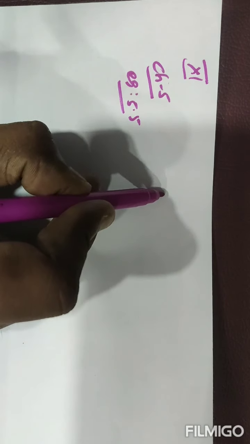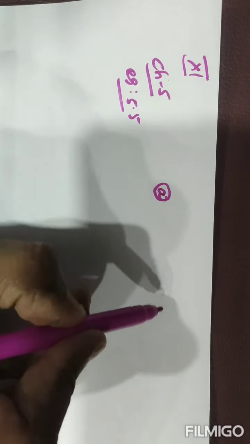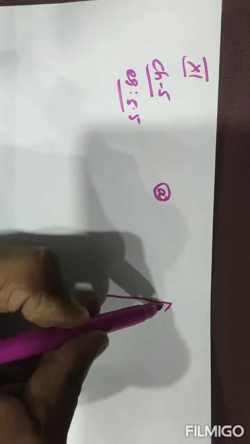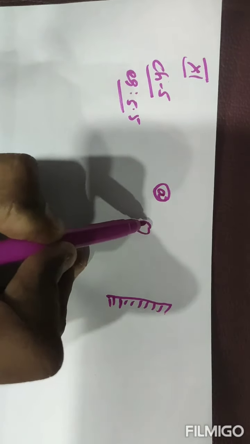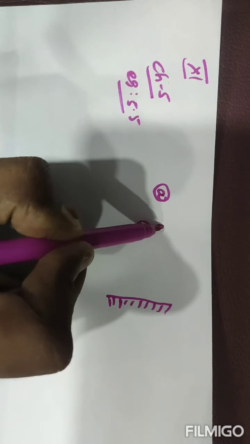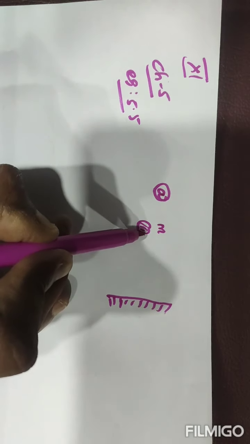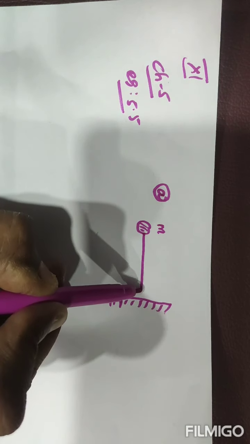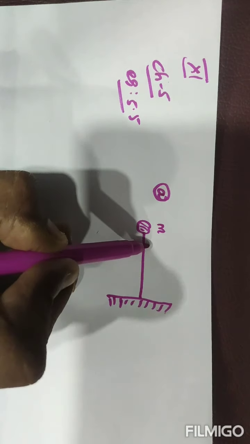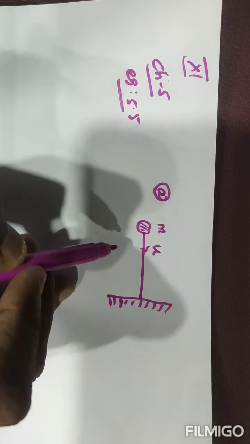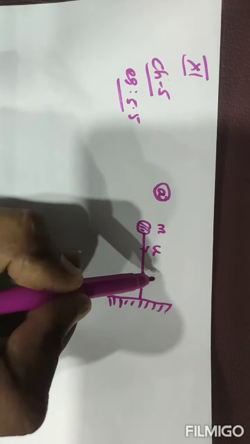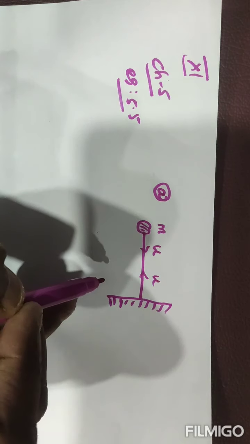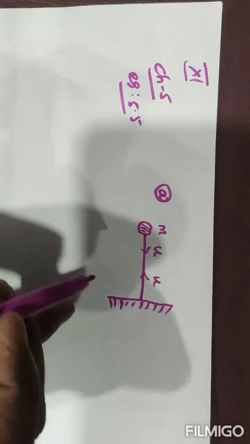So two diagrams are given. First I can draw diagram A. This is the ball, and its mass is considered as M. It will strike the wall with the initial speed U, and after striking, it reflects back with the same speed in the opposite direction. This is the first diagram.